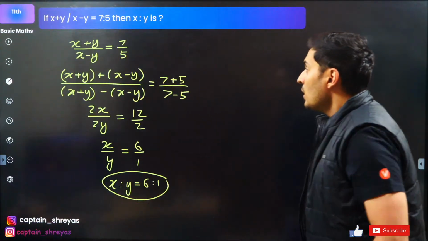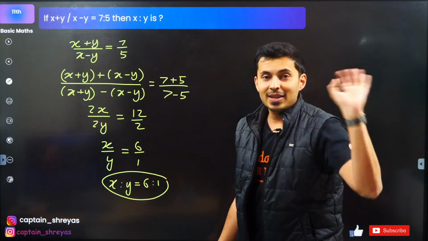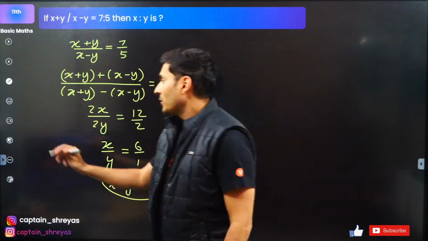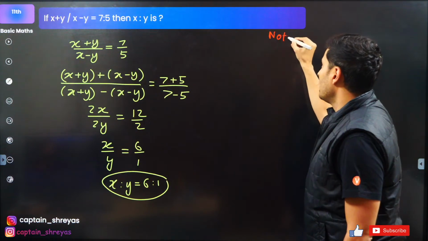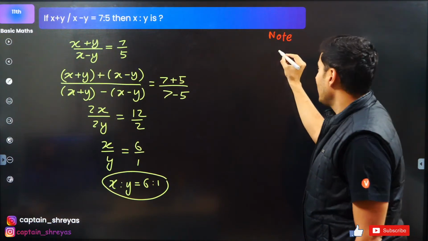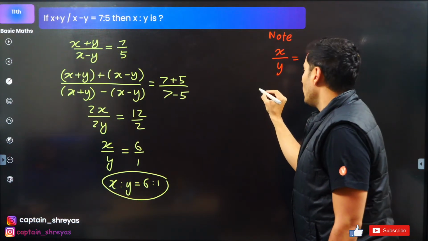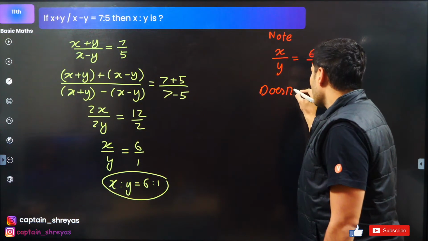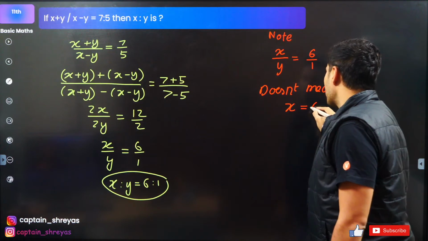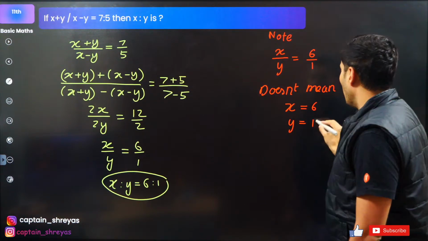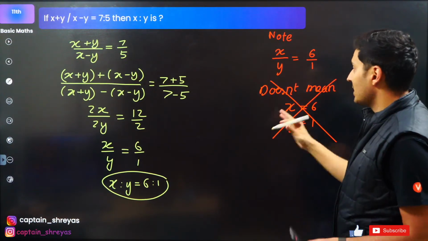6 is to 1. No, I'm not saying x is equal to 6. Kritana, be careful. Whenever I have a ratio, I can never find the value. Okay, be careful about this. I'll just put a side note. This is just a note over here. So when I say x by y is, let's say, 6 by 1, it doesn't mean that x is equal to 6 and y is equal to 1. No, this is not correct. It does not mean x is 6 and y is 1.